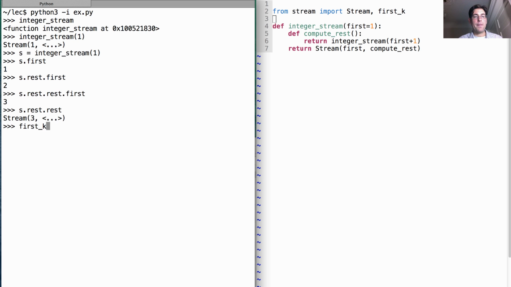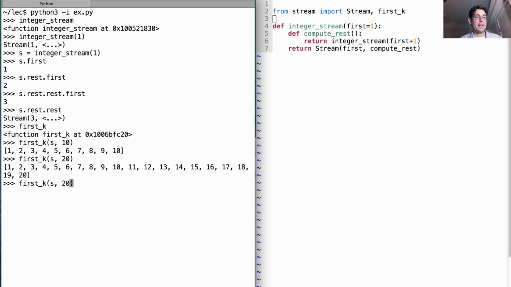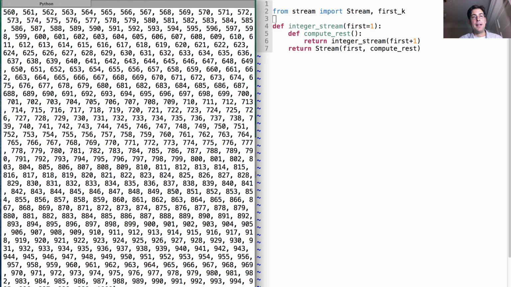We're also going to use a function called firstk, which lets us inspect a stream by just putting the first k elements, in this case k is 10, into a list so that Python prints it out in a nice way. So there's the first 10 and there's the first 20, and it's okay to compute the first 1,000, and that just means we're expanding more and more of the stream.